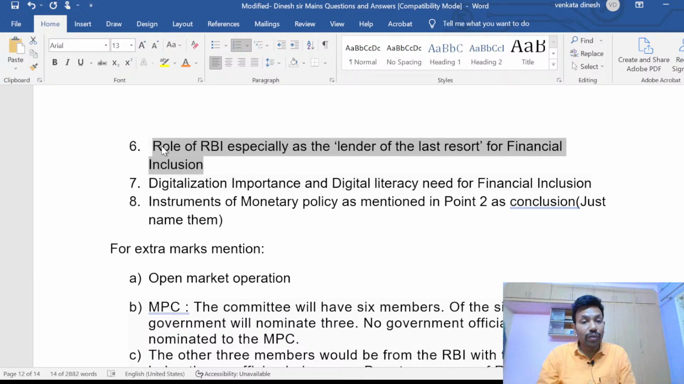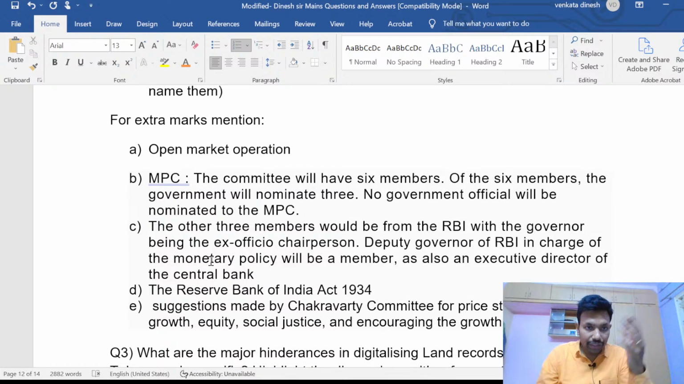Digitalization as a solution is one thing for financial inclusion. And what are the instruments? Just before, we have the monetary policy instruments. But for extra marks, I'm just giving a gist. Open market operations you have to write for extra marks. These A, B, C, D, E are not mandatory, but for extra marks. If you are thinking that you have written three-fourths of the answer, write these for extra marks. Instead of just RBI, you can write RBI, which was established under the Reserve Bank of India Act 1934. You can mention that for extra marks.